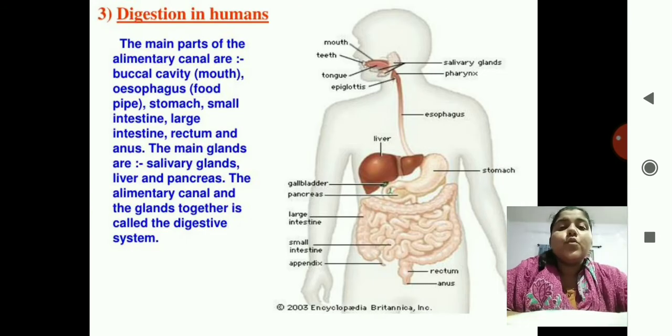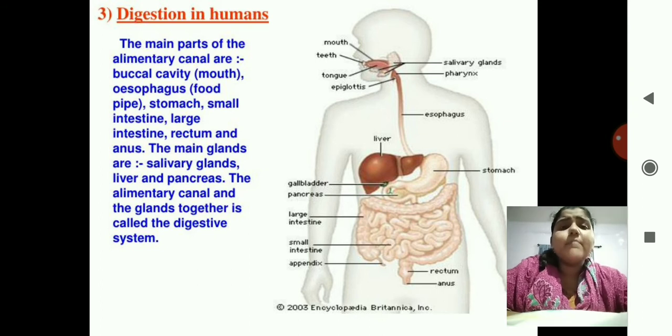Next, you have food in front of you. Now we are going to start eating. So all the things that are going to happen with that food are known as digestion, and the main part of this digestion is the alimentary canal, you can say the digestive tract, from where the food is going to enter, and the food is going to travel along a certain path, that is known as the alimentary canal.